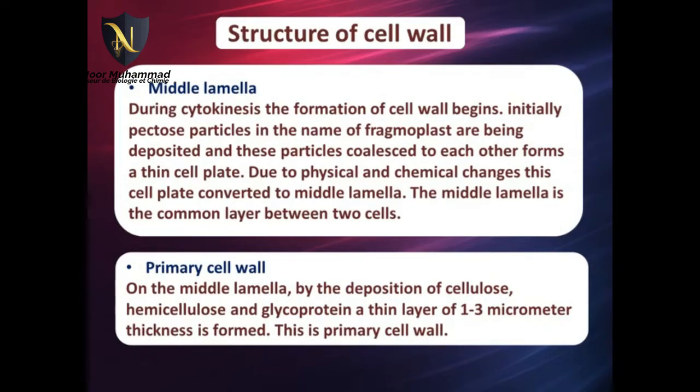Middle lamella. During cytokinesis the formation of cell wall begins. Initially pectose particles in the name of phragmoplast are being deposited, and these particles coalesce to each other and form a thin cell plate. Due to physical and chemical changes the cell plate is converted to middle lamella. The middle lamella is the common layer between two cells. Primary cell wall. On the middle lamella, by the deposition of cellulose, hemicellulose, and glycoprotein, a thin layer of 1 to 3 micrometer thickness is formed. This is primary cell wall.